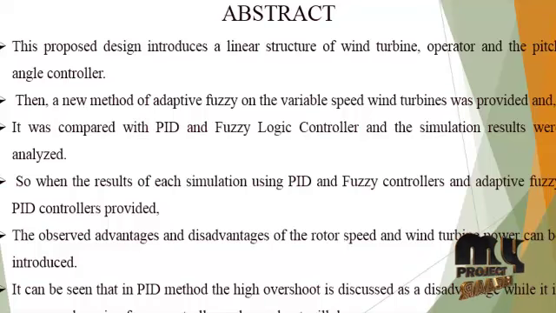It can be seen that in the PID method a high overshoot occurs, which is the disadvantage, while it is overcome by using the fuzzy controller, and the overshoot will decrease.